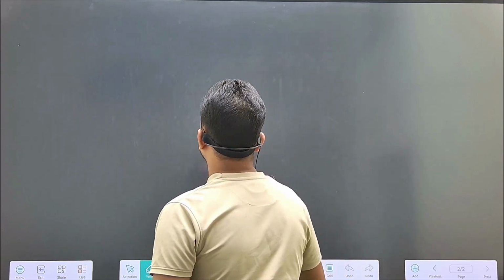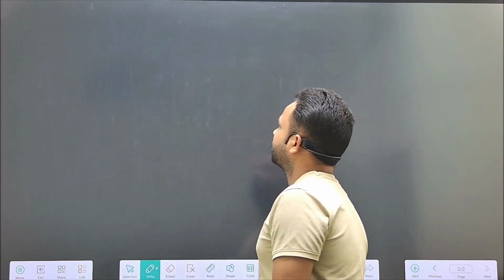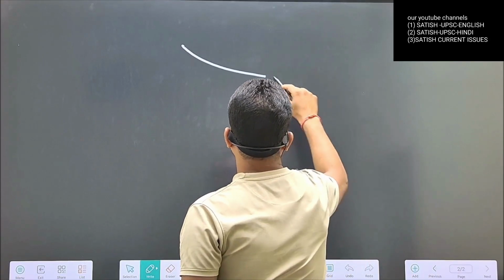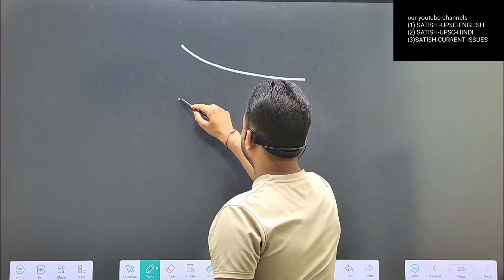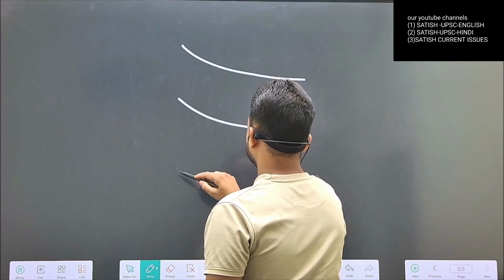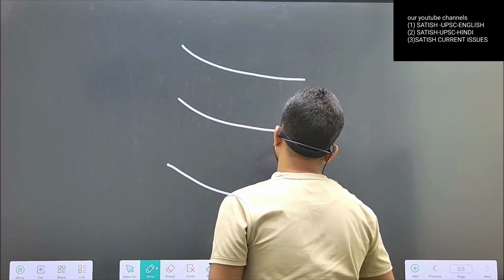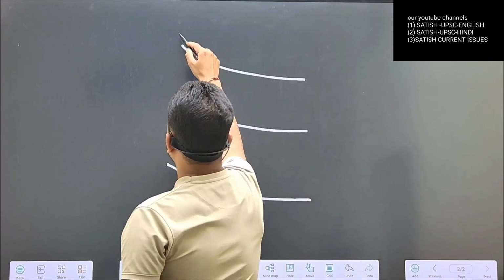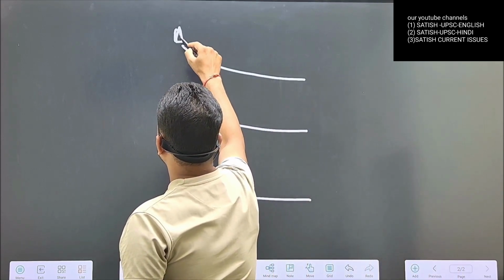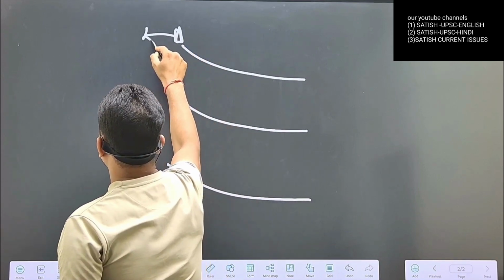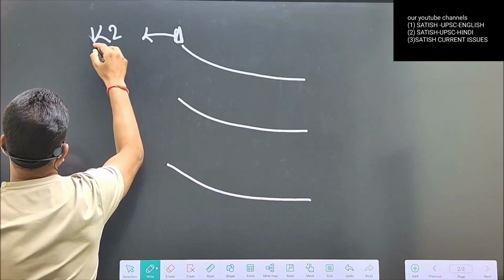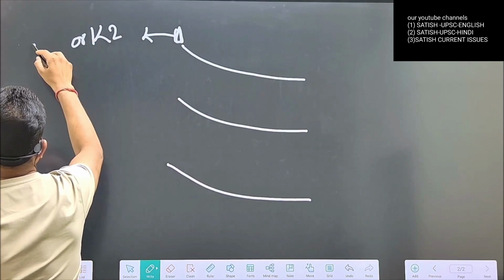So firstly, we are marking these ranges. This is Karakoram, this is Ladakh, and this is Jaskar range. Here you can see one peak which is K2 or Godwin Austen.